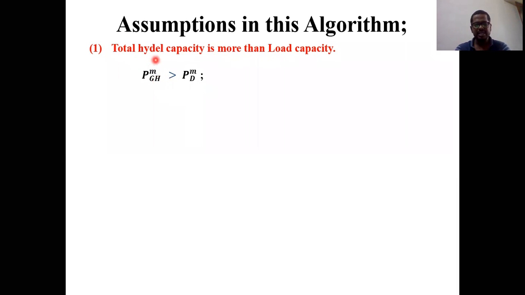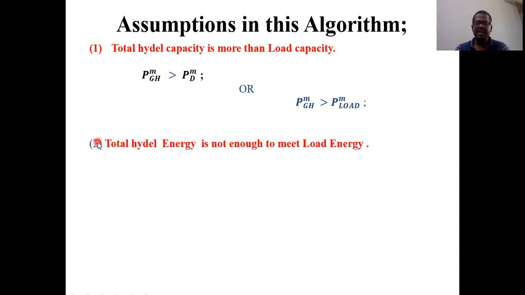So how can we represent this assumption? PCHM should be greater than PDM. PCHM means power generation by the hydel power plant in that particular mth interval must be greater than PD, the power demand in that particular mth interval. This is the first assumption. PD is also called P load, so we can represent the same thing as PCHM should be greater than P load M. And the second assumption is that total hydel energy is not enough to meet the load energy.